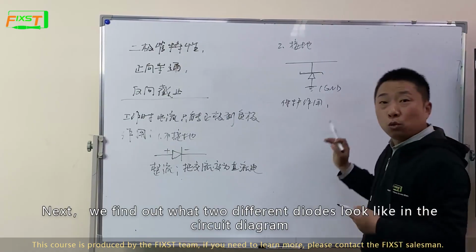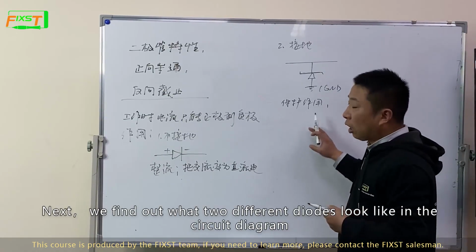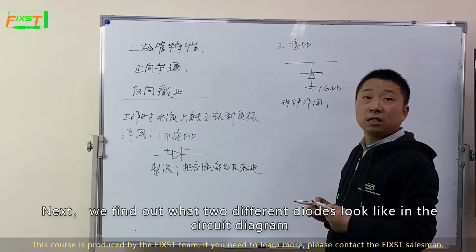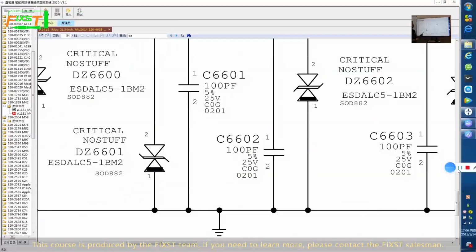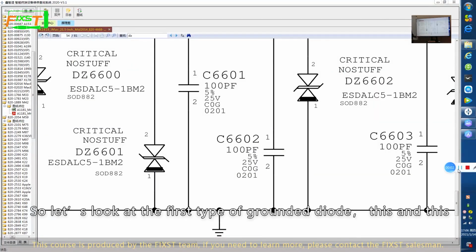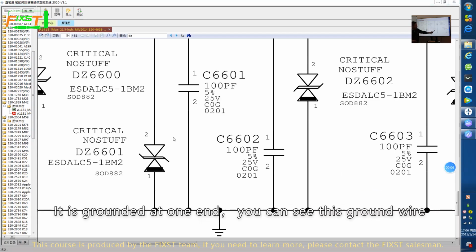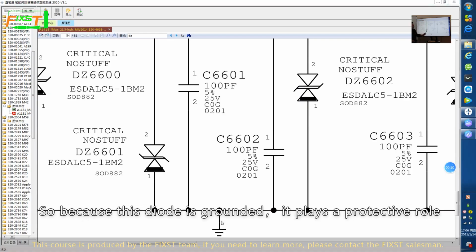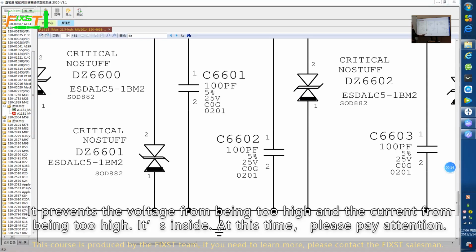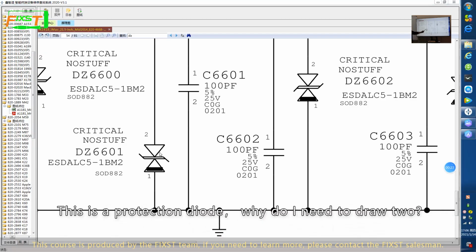Next, we find out what two different diodes look like in the circuit diagram. So let's look at the first type of grounded diode. This and this. It is grounded at one end. You can see this ground wire. So because the diode is grounded, it plays a protective role. It prevents the voltage from being too high and current from being too high. At this time, please pay attention. This is a protection diode.